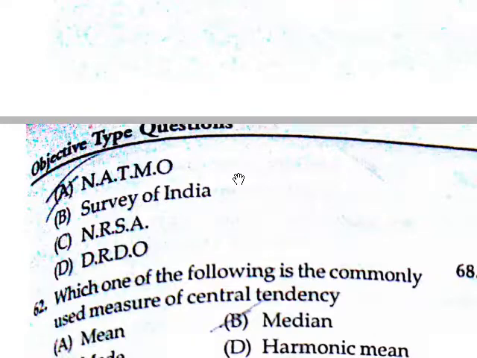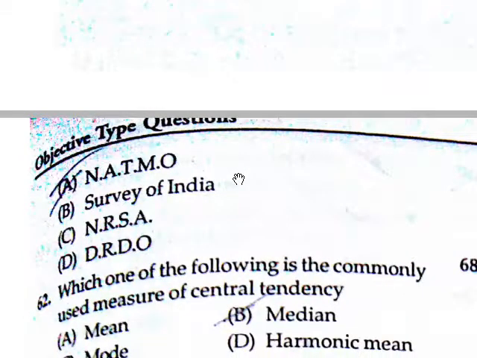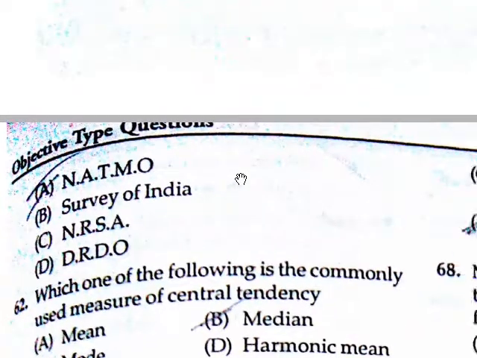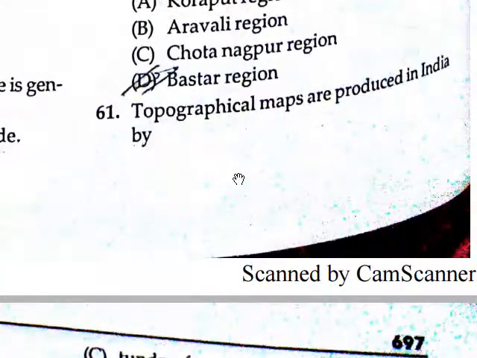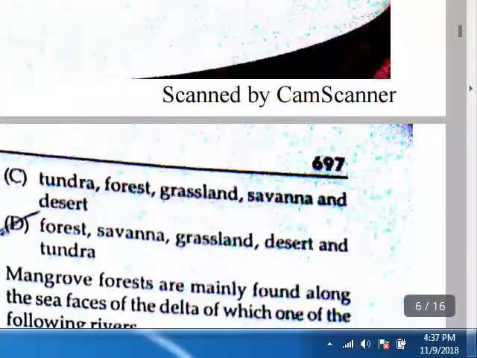Topographical maps: not DRDO, not NRCS, but NATMO or Survey of India. NATMO is the National Thematic Mapping Organisation. So topographical maps are produced by NATMO, not Survey of India.